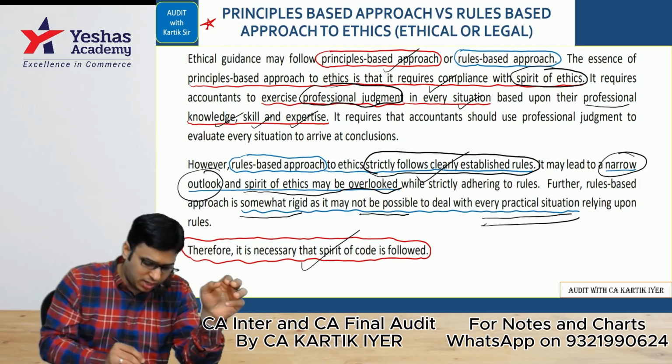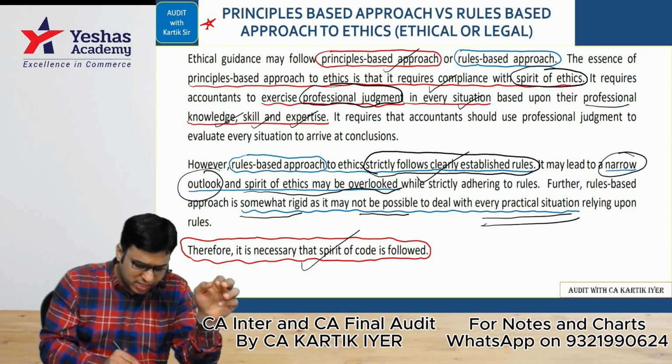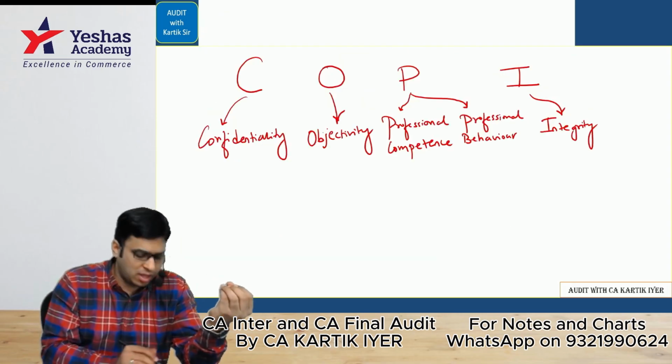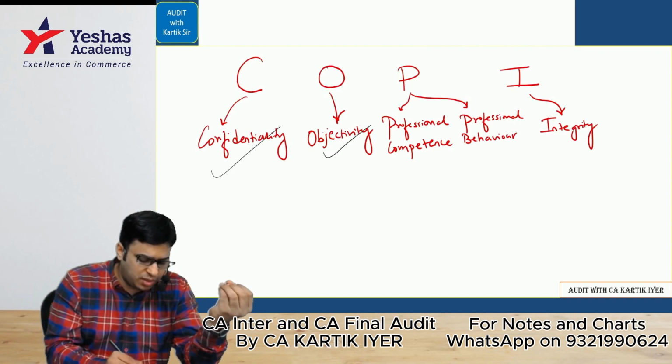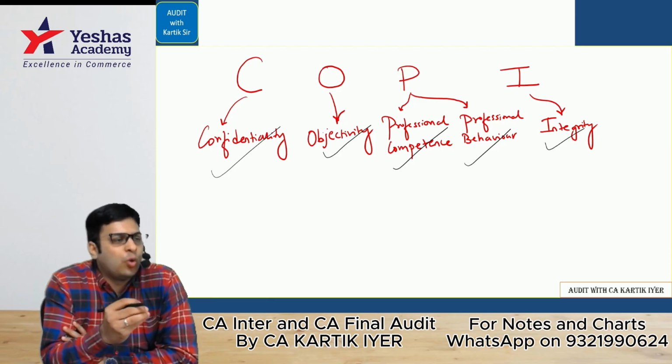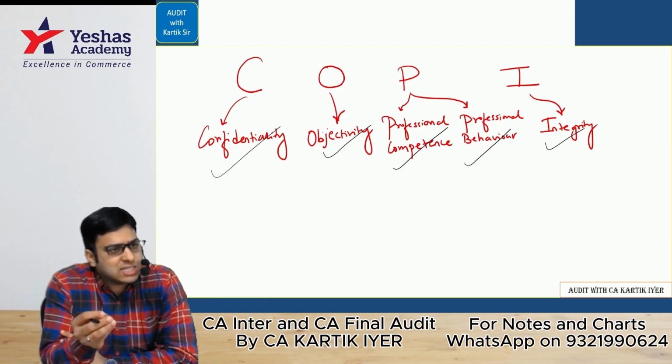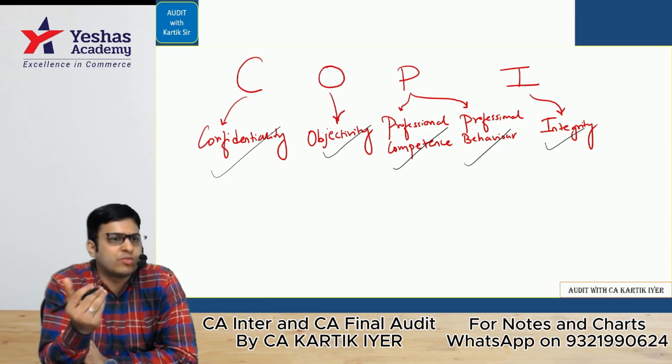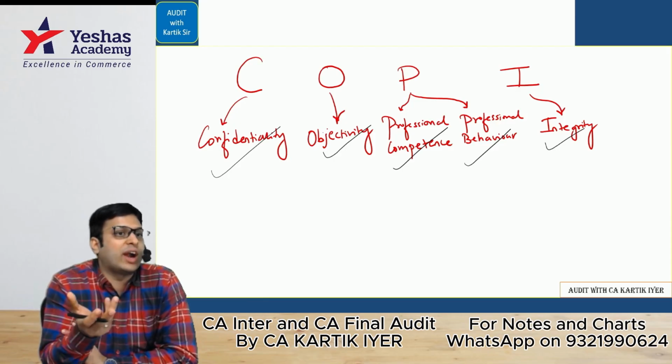Then what is question number 3 here? What are the fundamental principles of ethics? We have done a code called copy. Simple. Confidentiality, objectivity, professional competence, professional behavior, integrity. What is confidentiality? To keep information secret. Don't let the information go out unless the client has permitted to give the information, then you can give, or it is required as per law.